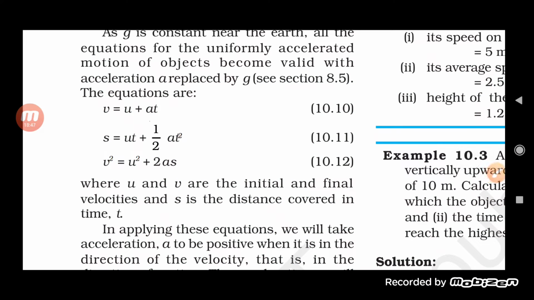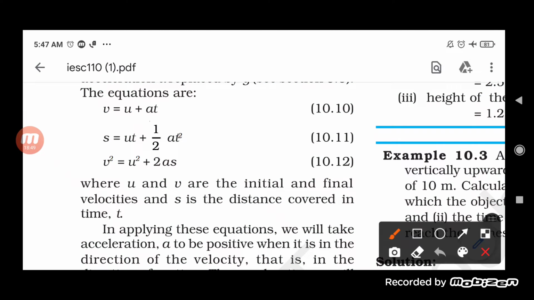Now, in terms of the gravitational force, students, there are some changes, although the meaning is the same. Like in the first one, you can see here it is written as v = u + at. So a is what? Acceleration. Now, when this acceleration is because of gravity, we call it acceleration due to gravity, and we can say here v = u + gt instead of the term at.